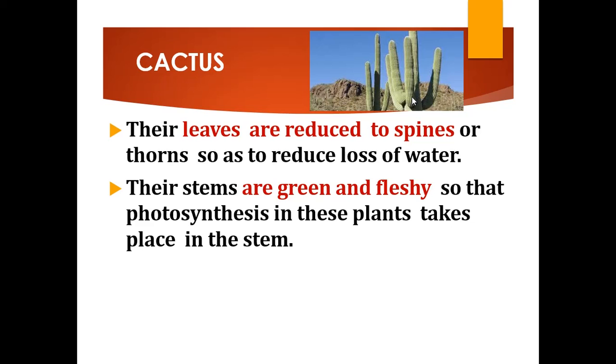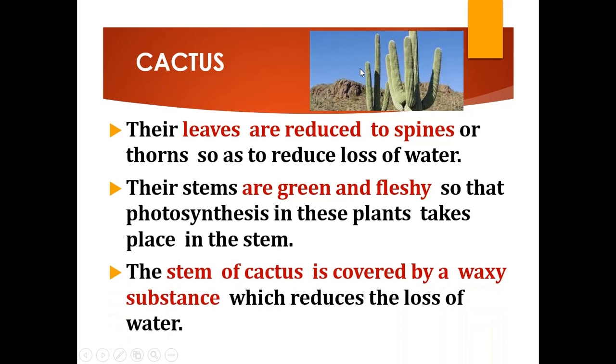Here the leaves of the cactus are reduced to spines, so their stems are green and fleshy, and photosynthesis takes place in the stem.